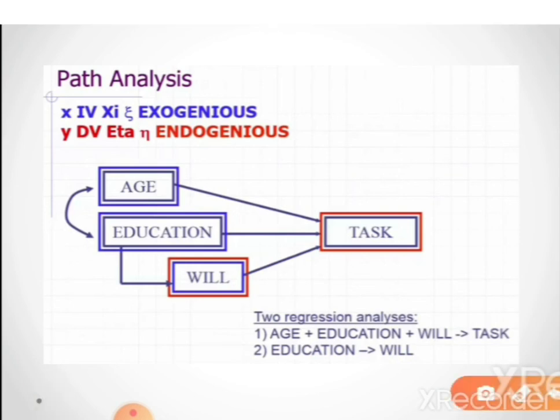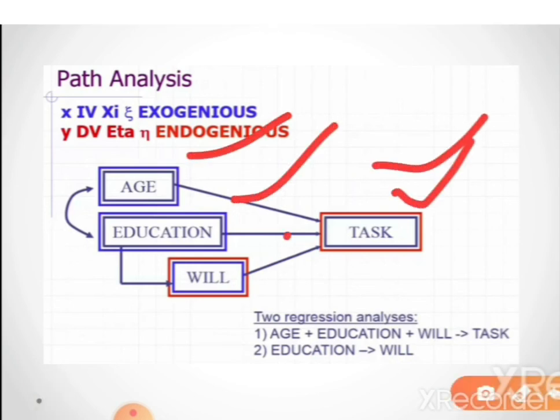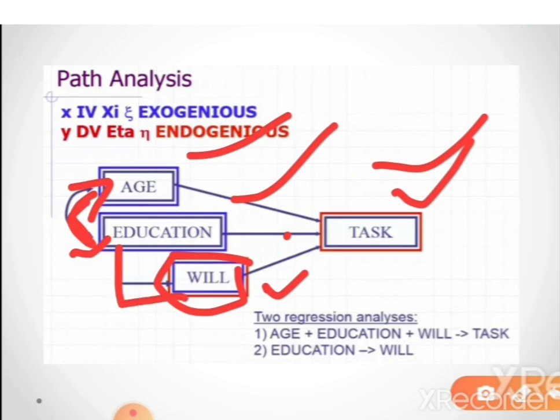Here the task is dependent on age, education and willpower, so they directly affect the ability to do the task. We can also see that age and education level are correlated, while the willpower of doing any task also depends on the education level of a person.